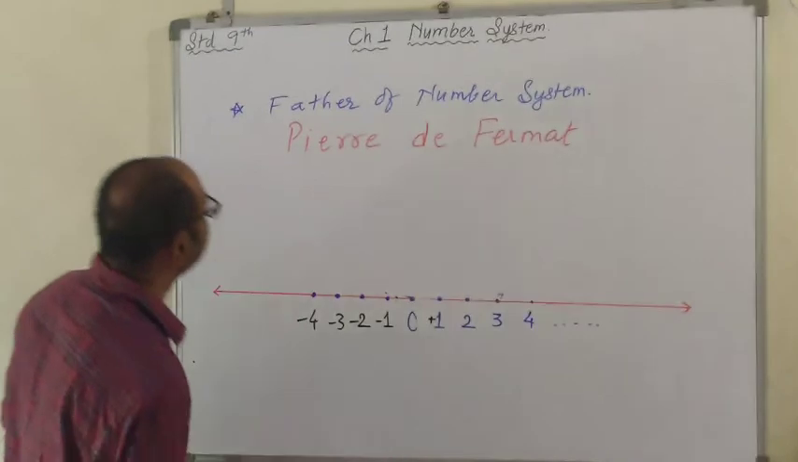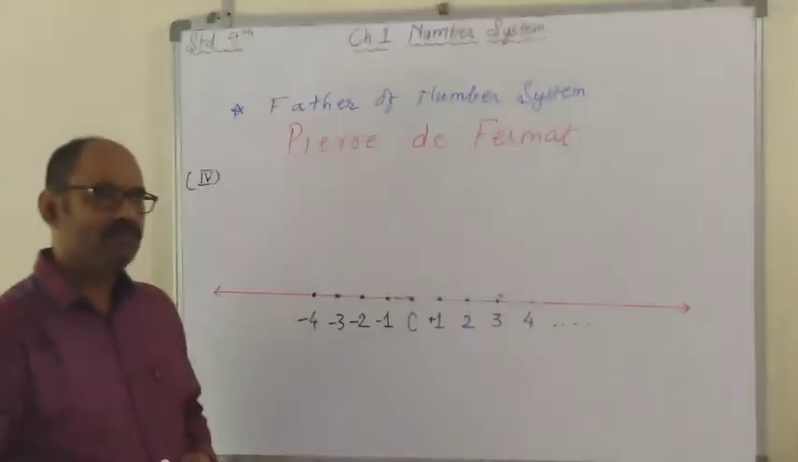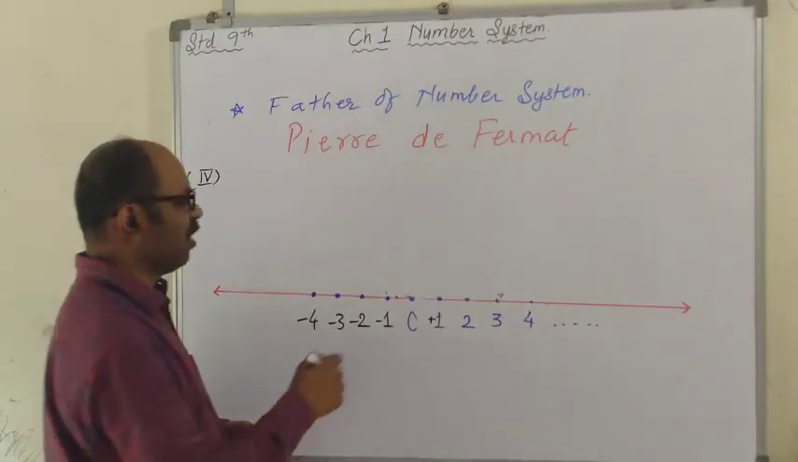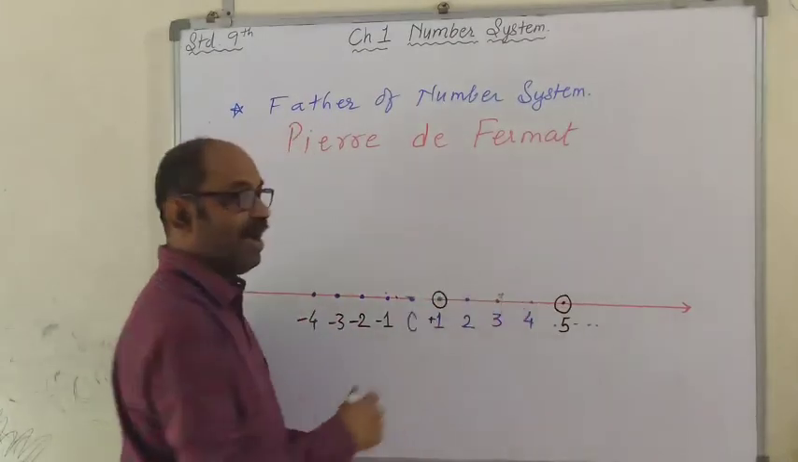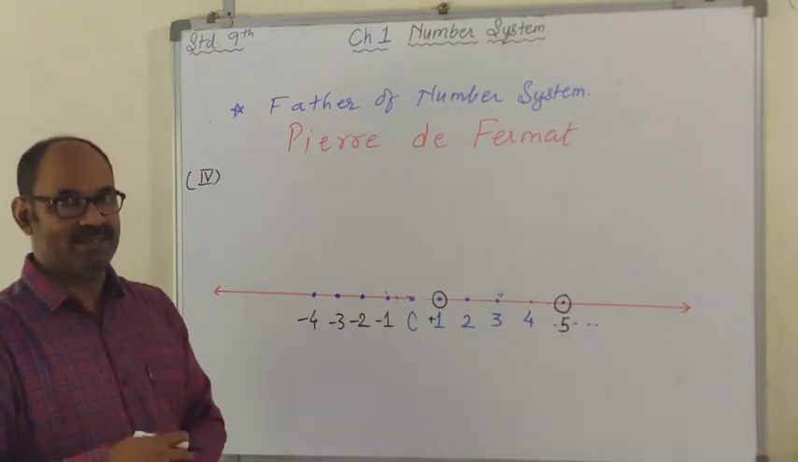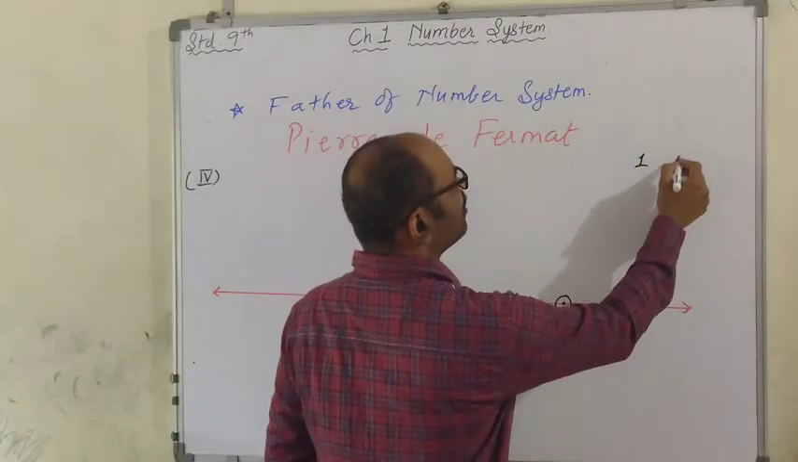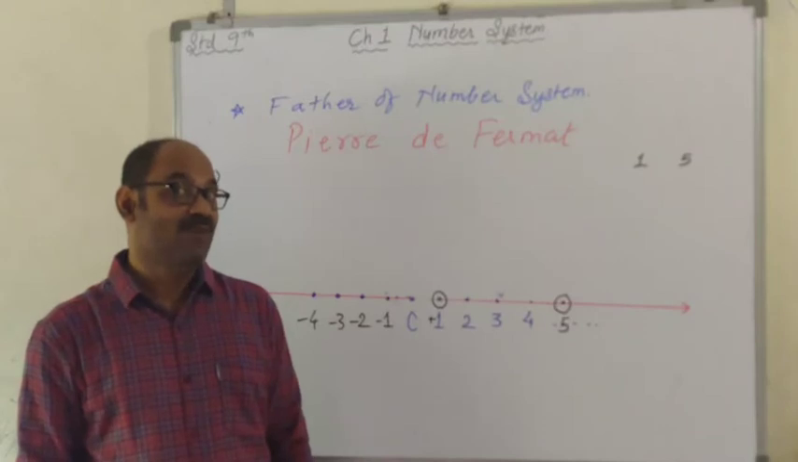Alright, this is a number line representing integers. Right, children? You choose any odd numbers. Okay, I'll take 5 here. I chose odd number 1 and odd number 5. On the number line, I've chosen two odd numbers. Which is the first odd number? 1. Which is the second odd number? 5.